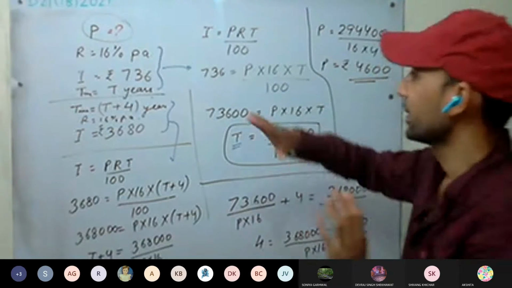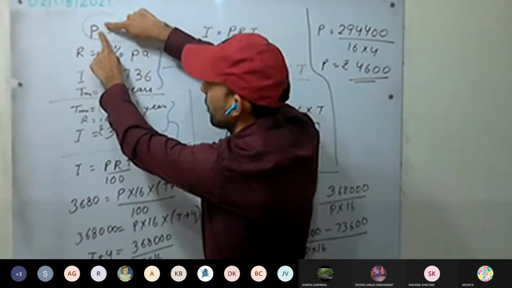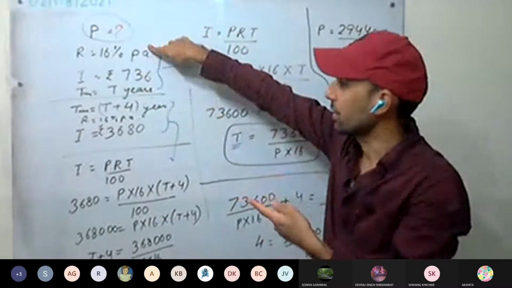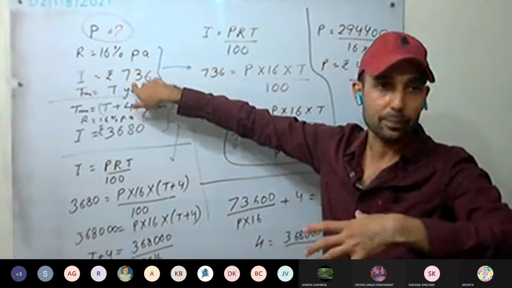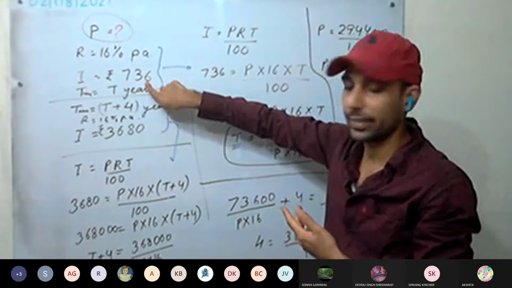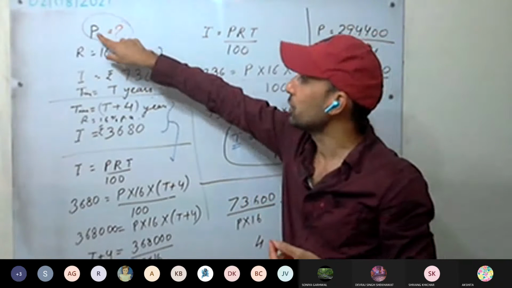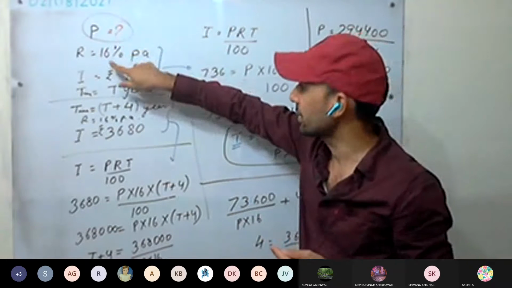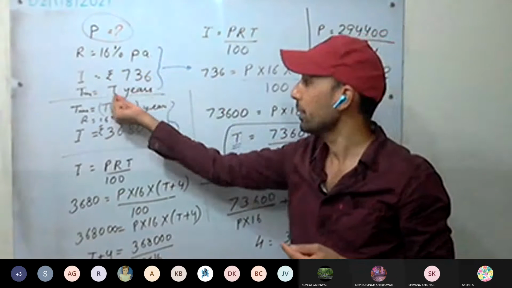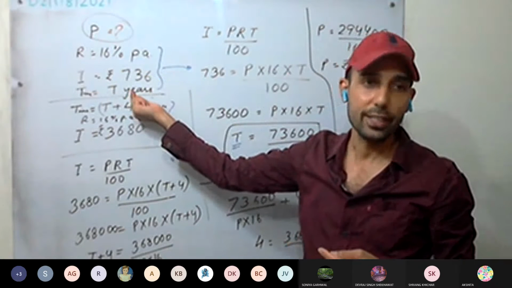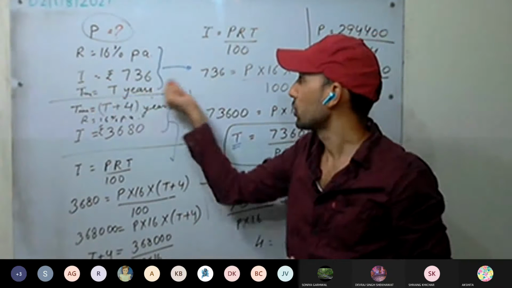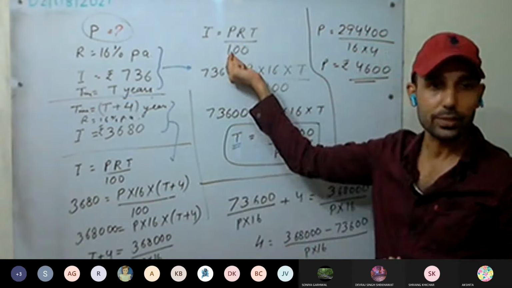Okay, see here what we did. It is given there is some principal at the rate of 16% per annum. It was lent, and interest after some time. It is not provided what time. It is being said that he got interest of 736. So what we are assuming? We are assuming that principal is P. It is lent at 16% per annum, and interest got is 736. For how much time? We do not know the time, it's not given in the question, so we are taking T years. So interest, this is the formula we know, simple interest.